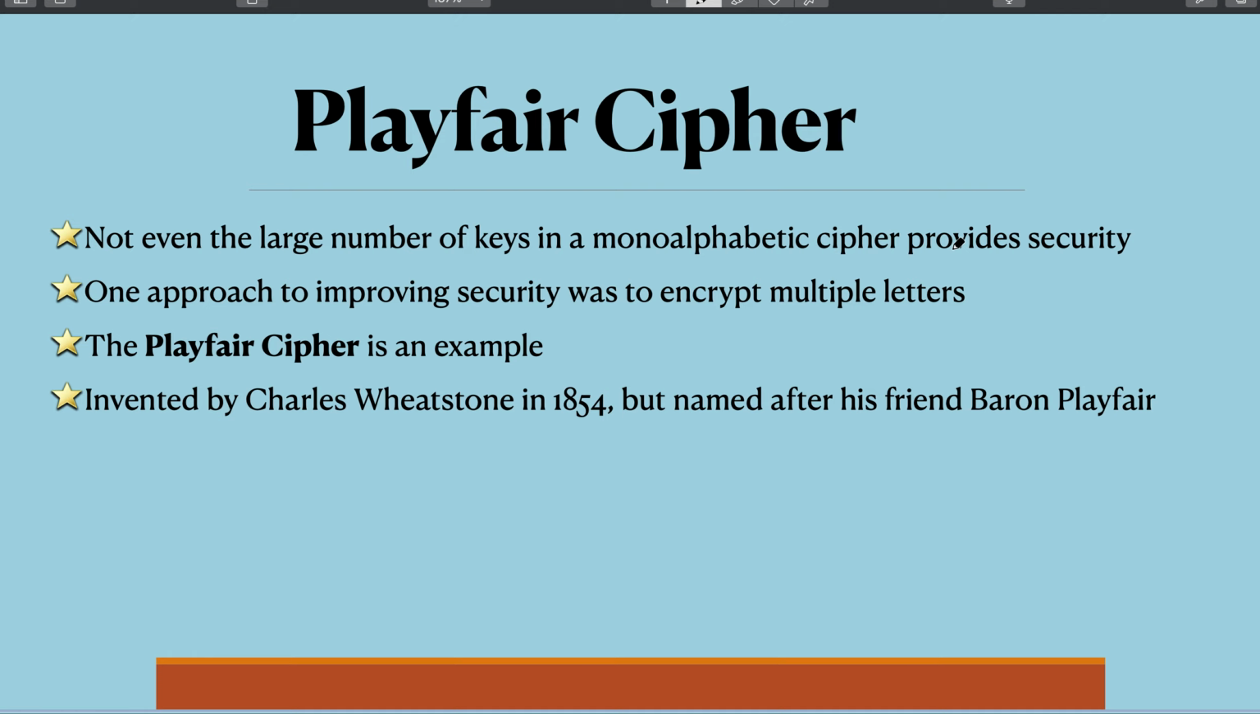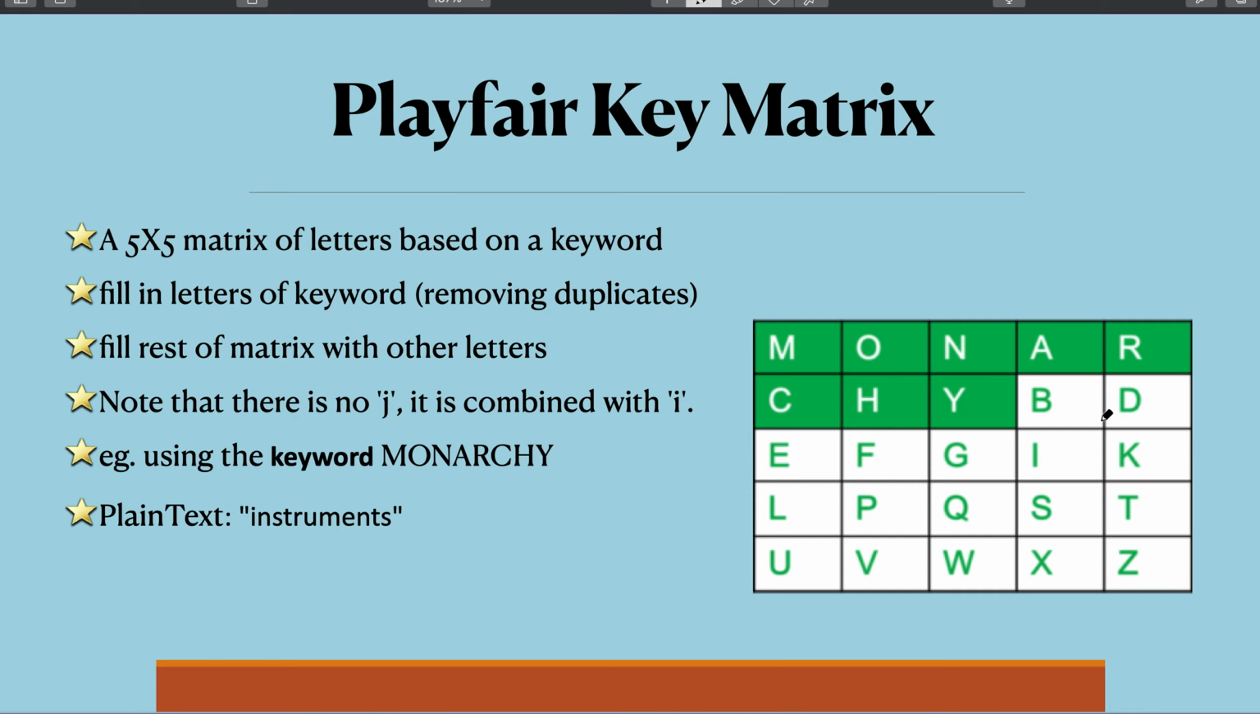Like in the examples which we saw, for example the hello example, the two L's are always substituted with the same letter in the plain text. But the Playfair cipher is an example of a polyalphabetic cipher. So in this approach, the security is improved a little more. This was invented by Charles Wheatstone in the year 1854 and it was named after his friend Baron Playfair. This is quite simple.